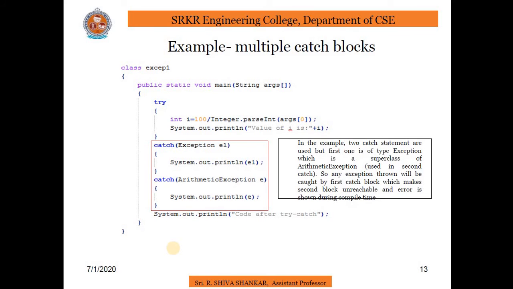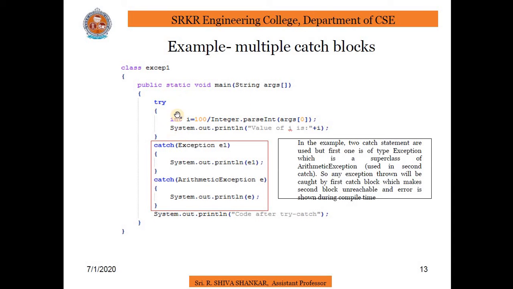So coming to the multiple catch blocks, if you see the program here, we have written a single try block, and if there is an exception it will jump into the catch block. But if a particular exception occurs, first it will jump onto the starting catch block. Here we have written two catch blocks after the try block. That means after the try block we can write n number of catch blocks. So initially I wrote the first catch block with Exception, and the second catch block with ArithmeticException.